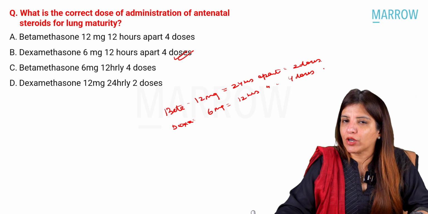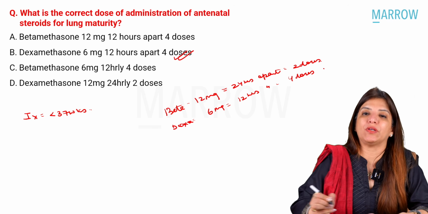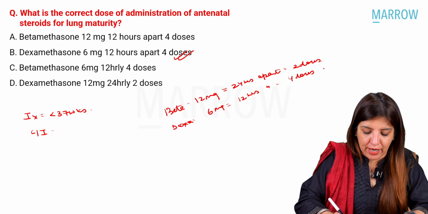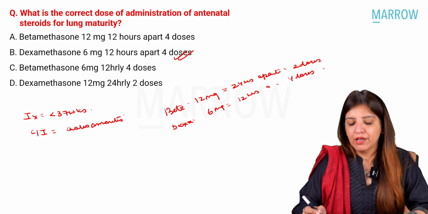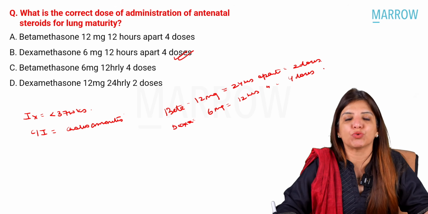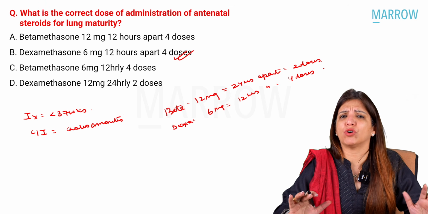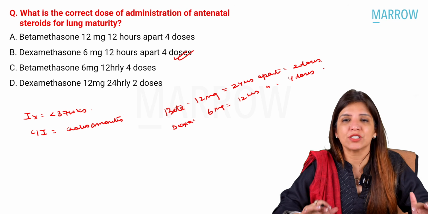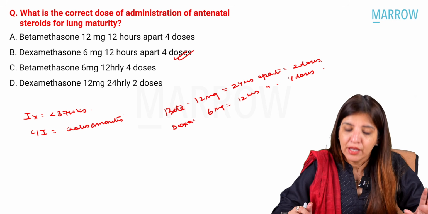Now, what is the indication for giving corticosteroids? The indication is any pregnancy which is less than 37 weeks, you have to give corticosteroids, right? Number 1. Number 2, please remember, the only contraindication for corticosteroids is chorioamnionitis. Right. Number 3, please remember, if corticosteroid has been given earlier in pregnancy. So, suppose there was a patient who came to you in preterm labor at 32 weeks of pregnancy and you gave her corticosteroids and her contractions stopped and she went back home. Now, again she is coming to you at 35 weeks with contractions. Now, you don't have to repeat a course of corticosteroid. The course of corticosteroid at no cost should be repeated. Right? Have you understood this?